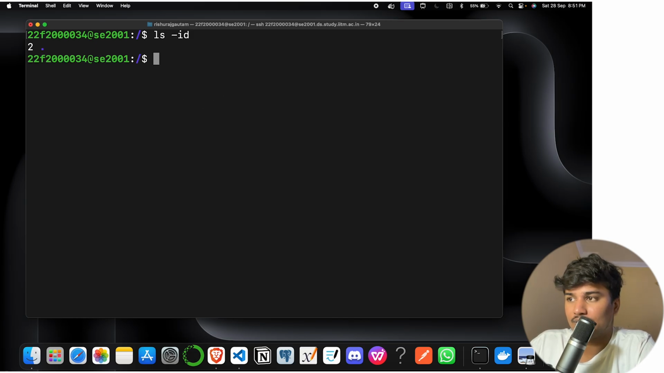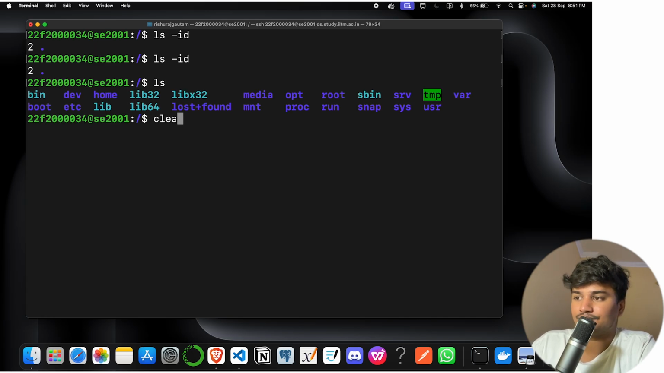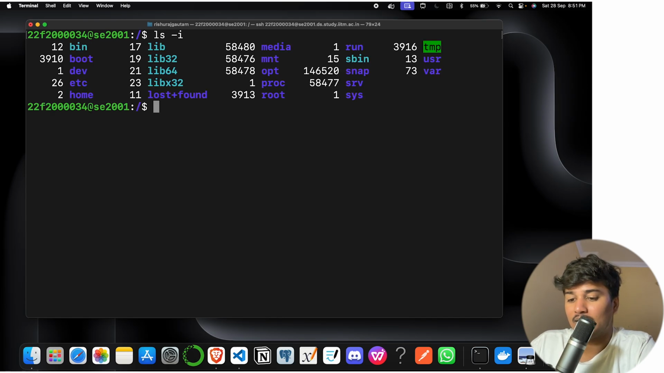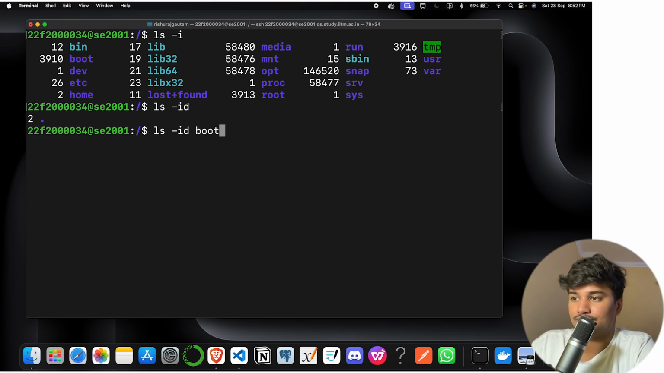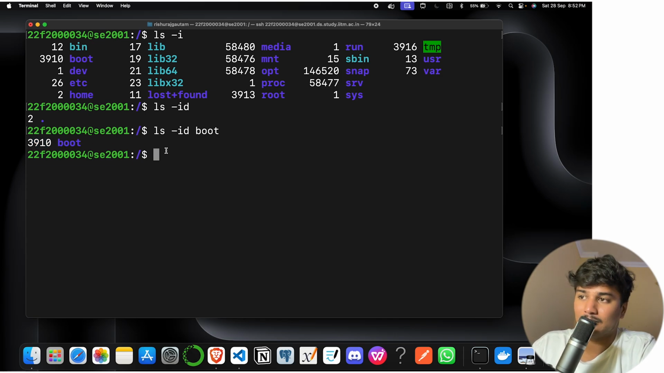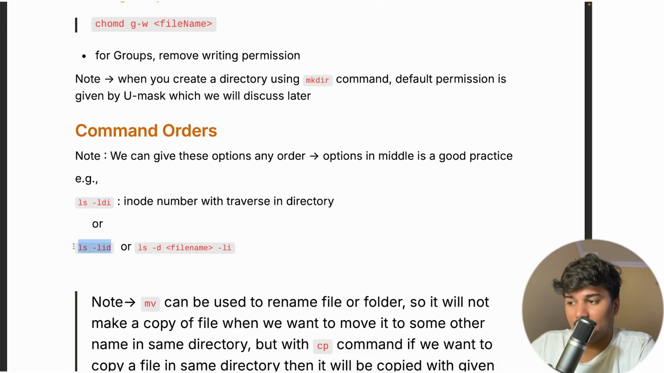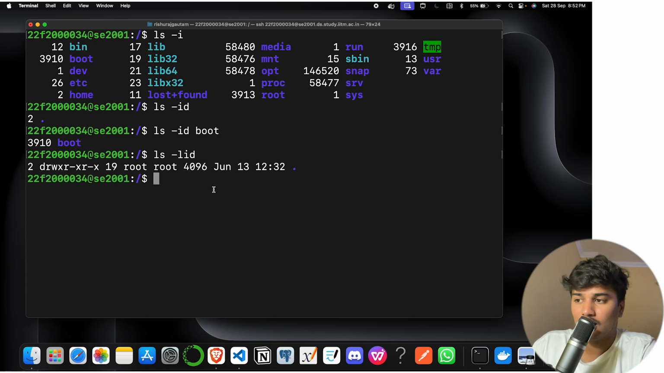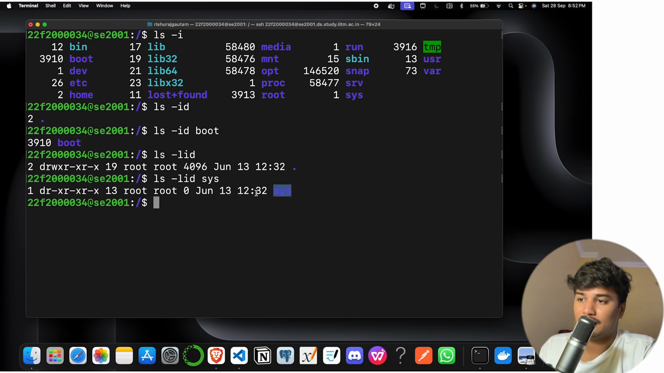So if I do this, where I am. Now if I do ls -i, you can see this, but I can also do ls -id, and you can see I have this. And also, let's say I write a file name, let's say boot, and you can see I can get this inode number and this. There are several. So similarly, I can combine all three commands. Let's say ls -idl for, let's say, sys. So you can see sys has all these.